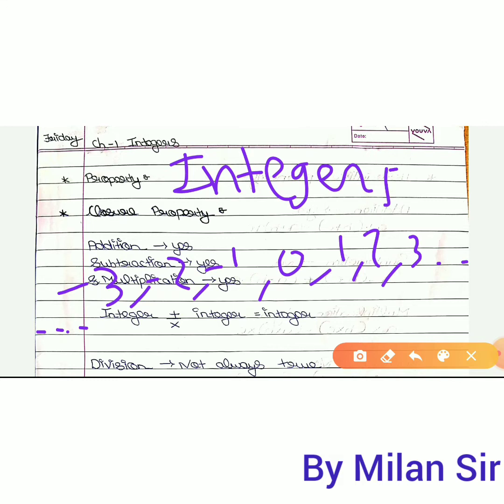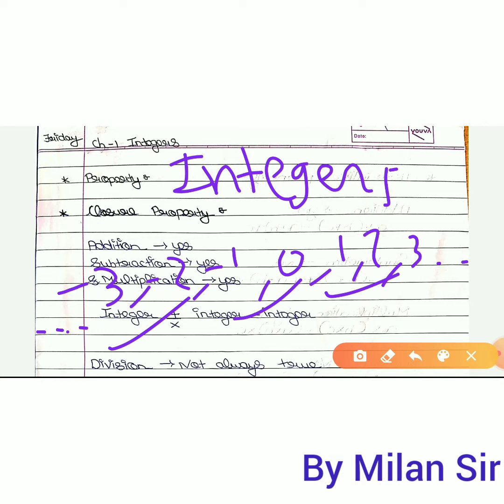Integers are our whole numbers, but we also have negative numbers here. So minus infinity, -5, -27, -50, -3, -2, -1, and also positive numbers like 127 and 1654, all are integer numbers. In integers, we do not include decimal numbers. Here negative numbers are there, 0 is also there, and positive numbers are also there.